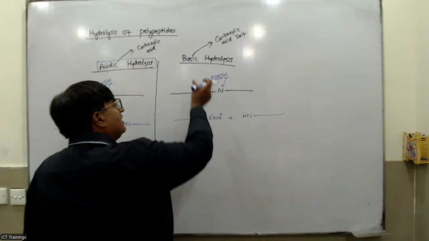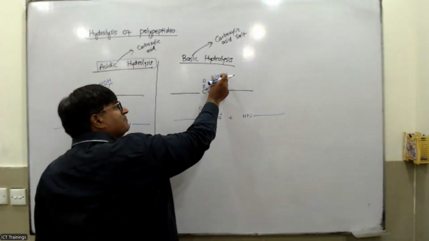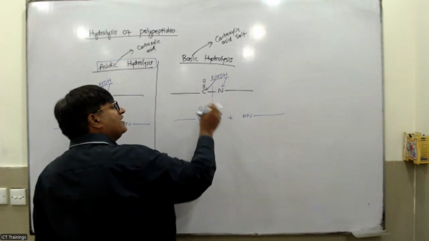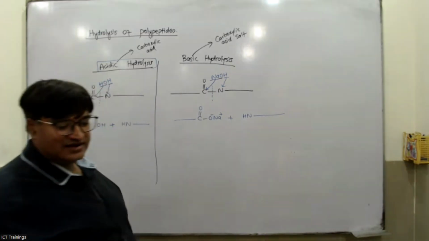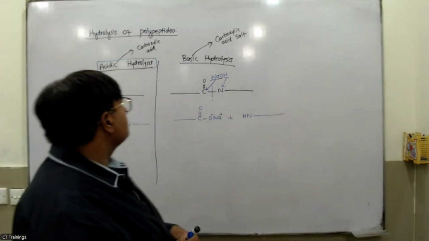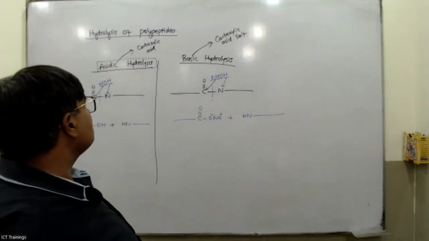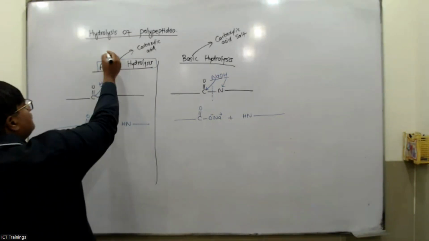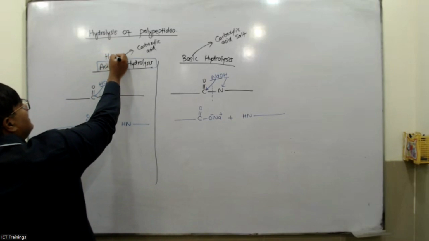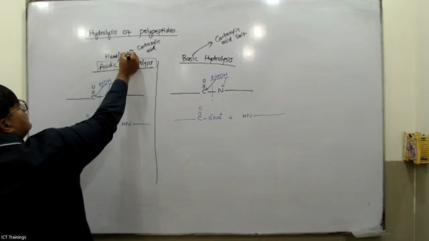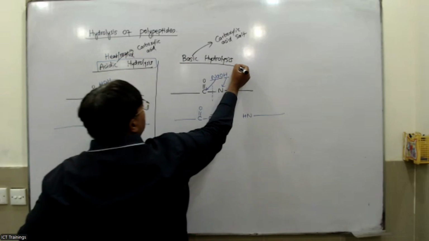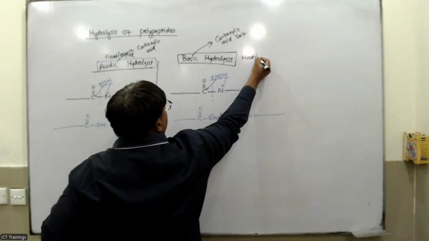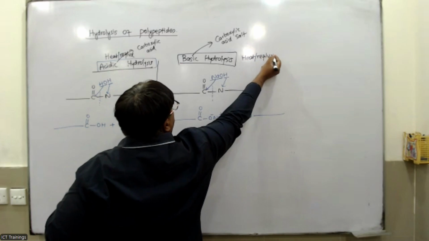And in basic hydrolysis, add the base; ONa would always attach with C double bond O, giving the carboxylic acid salt. So the hydrolysis process could be carried out by acid and base, and the conditions for both of them are heat under reflux.